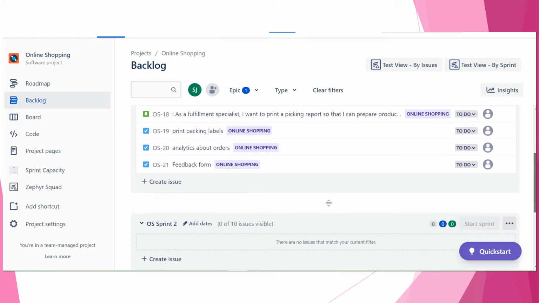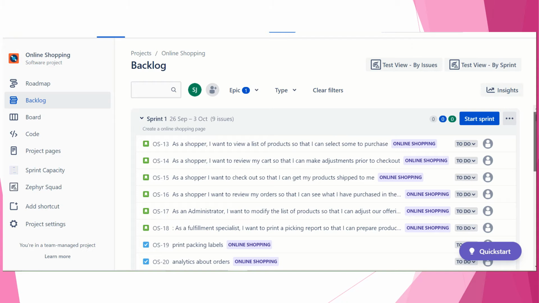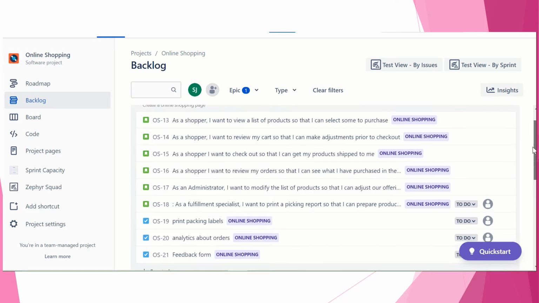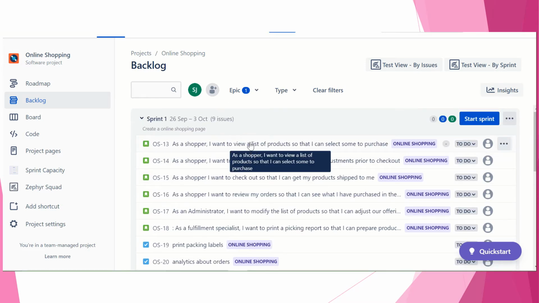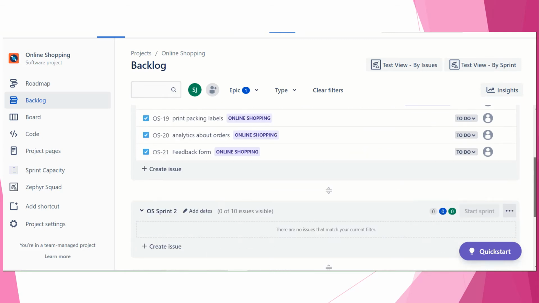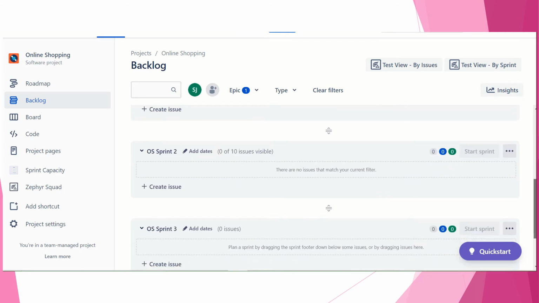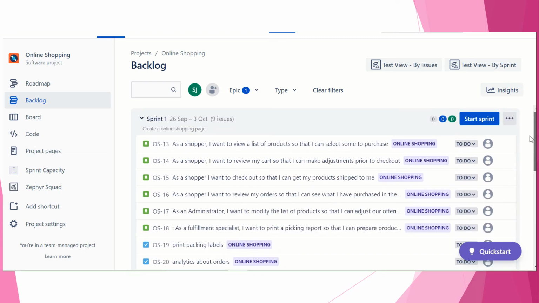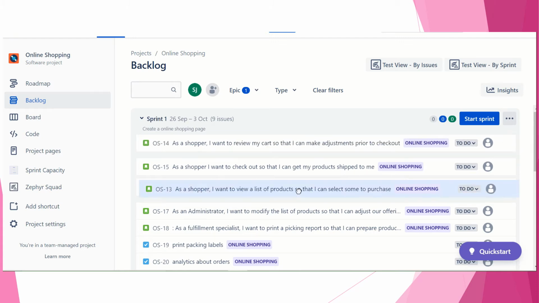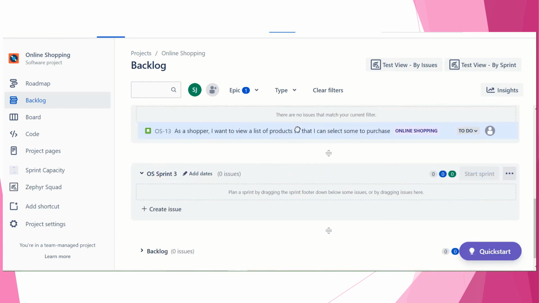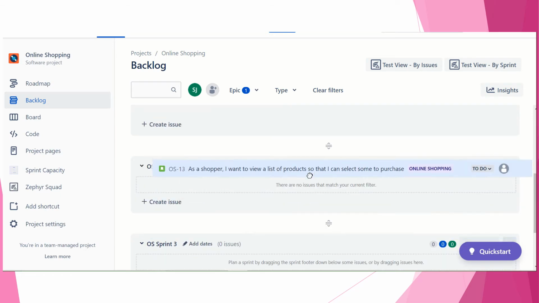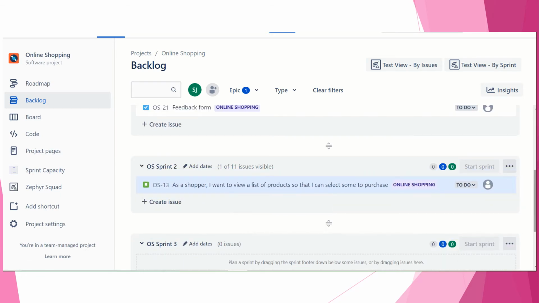Okay, so what we have done, we have these user stories and tasks we have created. So in Sprint 1 we have chosen this. If you want, you can move a few user stories to the other sprint as well, through drag and drop.